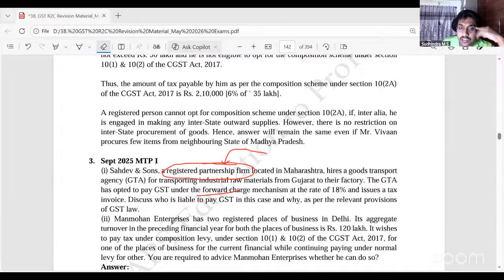Manmohan Enterprises has 2 registered places of business in Delhi. Its aggregate turnover in the preceding financial year for both the places together is 120 lakh. It wishes to pay tax under composition levy under 10(1) and 10(2) for one of the places of business for the current financial year, while continuing paying under normal levy for the other. Can they do that? Yes, sir.